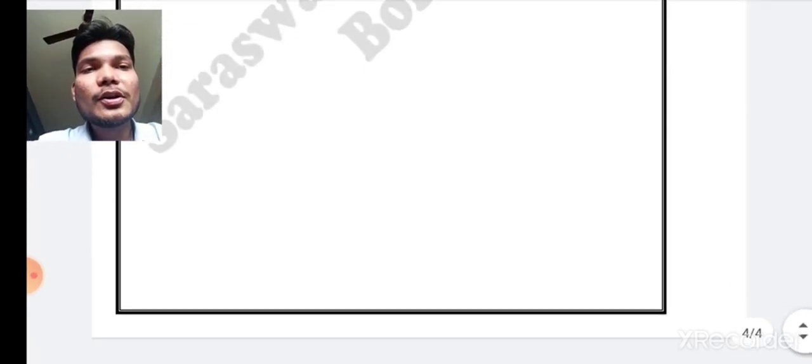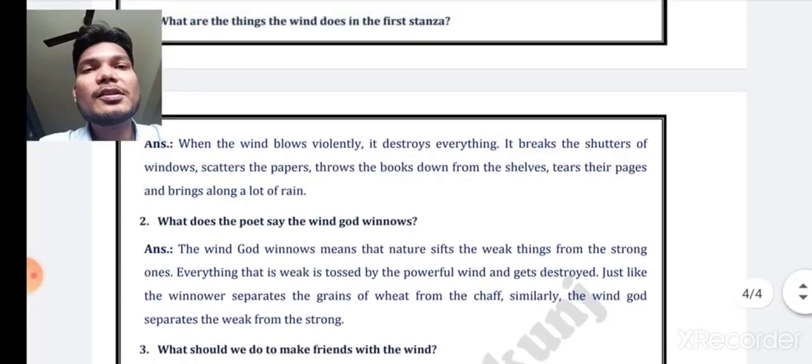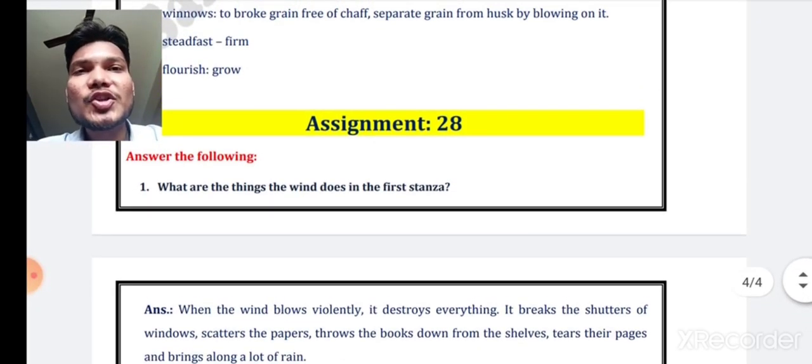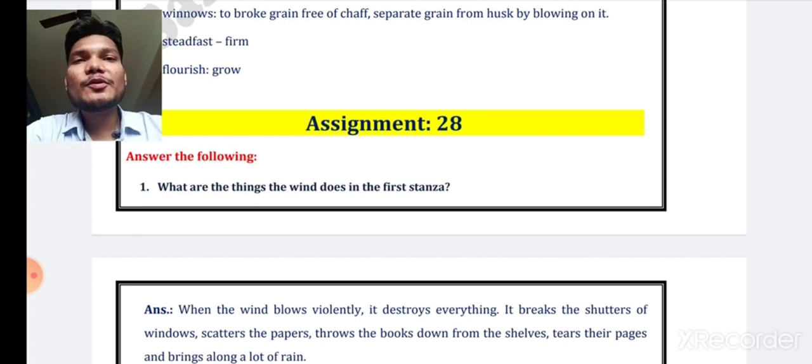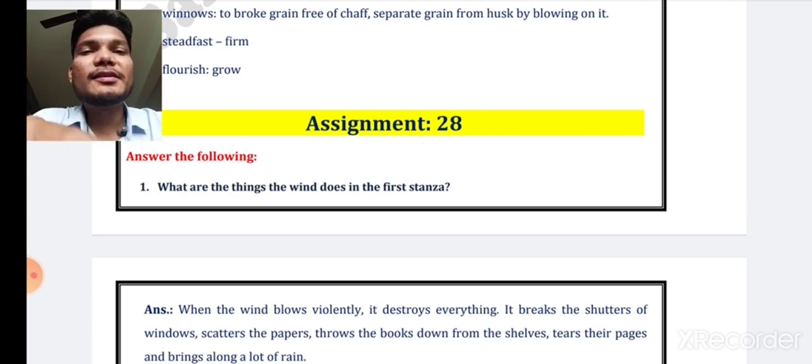So this is how you can write the answers to the questions in detail. Whether it is asked for 2 marks or 1 mark, you will have to write the things which are asked for. Don't add too many things in your answer. I hope you understood how to write the answers in the exam.